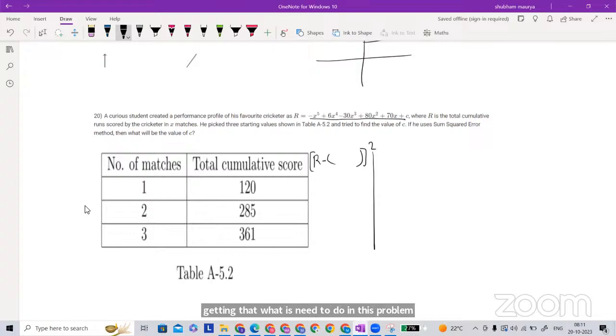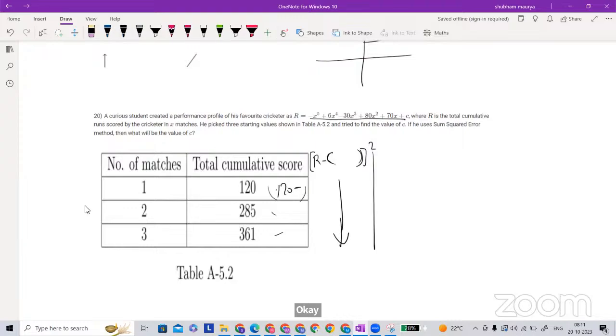Yes, sir. I think you may have made a calculation mistake. You did some calculation mistake in the final thing. You just substitute the values 1, 2, and 3, and finally do the square, subtract from the value, whatever is taken here, and do the square. Sir, if you would do a similar example like this, a simple one, where the calculation is simple, it will be much more helpful. Okay, so why the different examples?